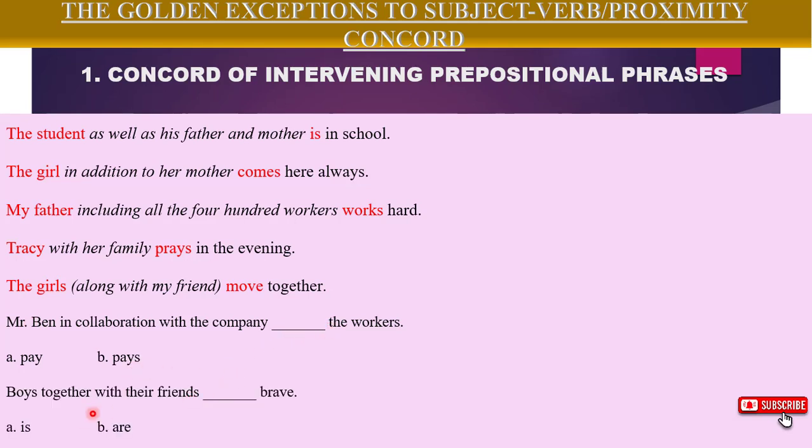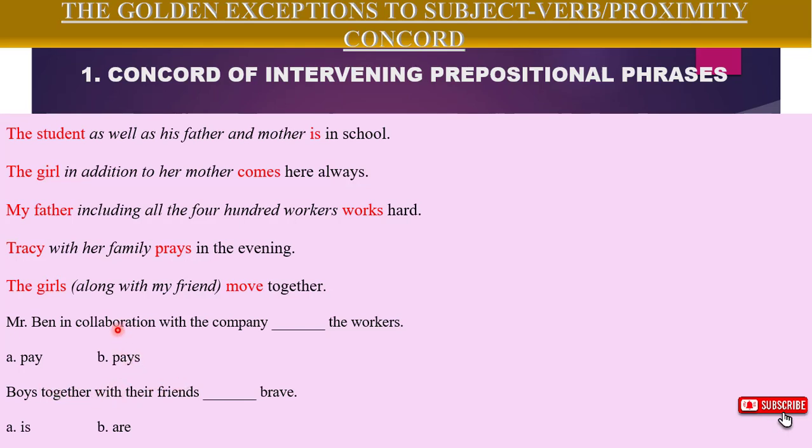Now the last one: boys, together with their friends, is brave or are brave? The correct response is "are". Why? This is because boys is plural, so boys are brave. We don't consider anything in the intervening prepositional phrase.